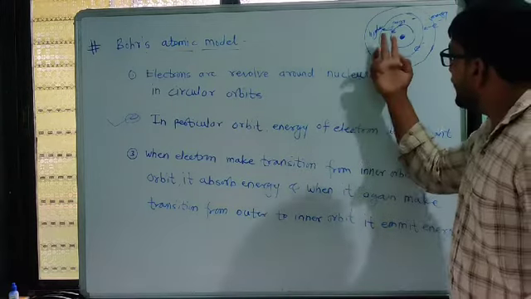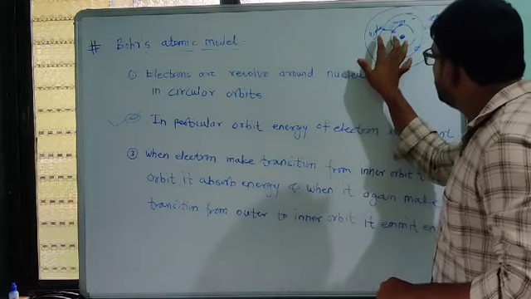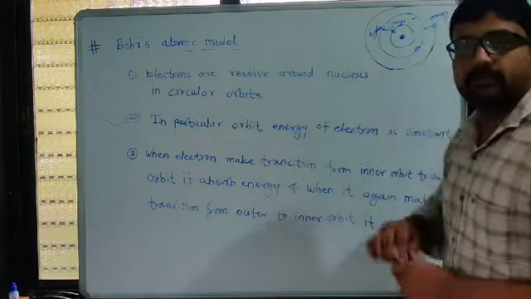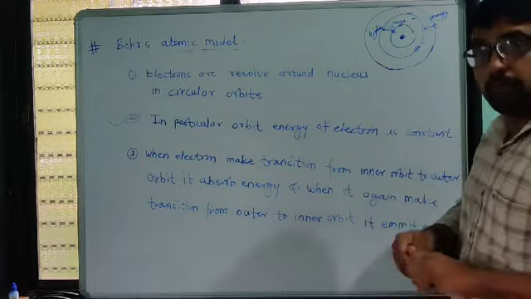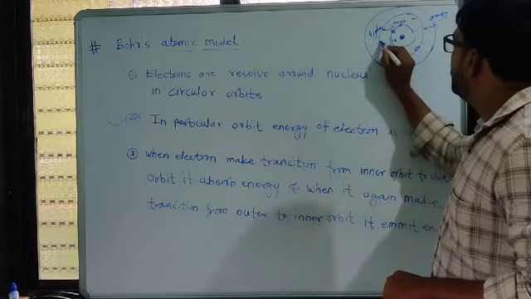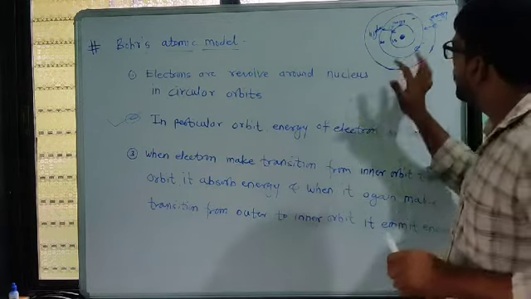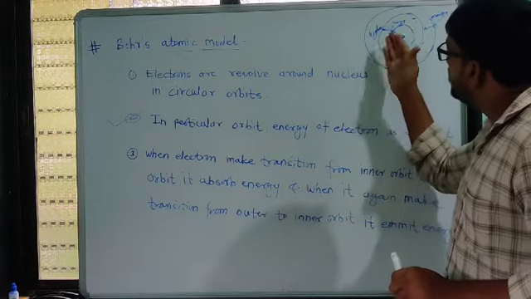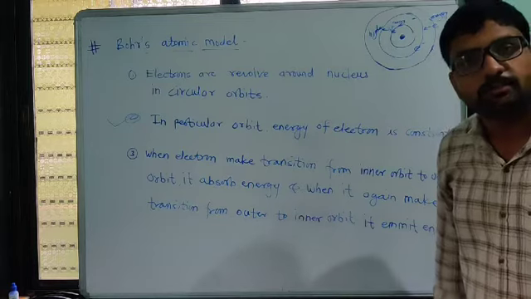It gains energy which is the difference between these two energy levels. Suppose for our consideration this has energy 15 and this has 20, so the difference is 5.